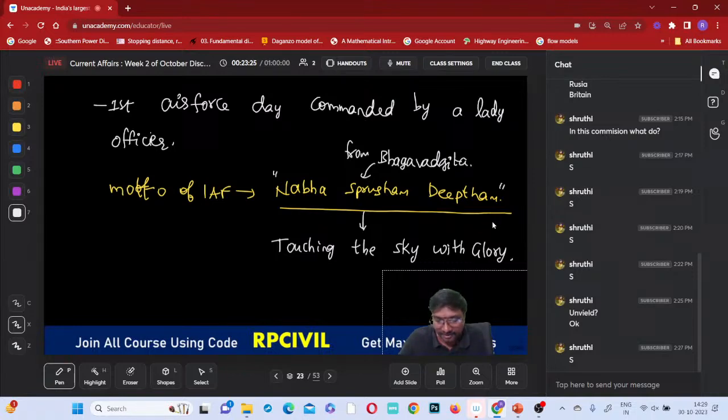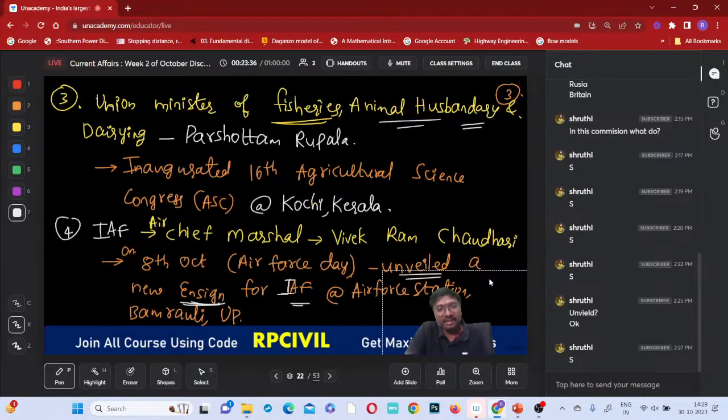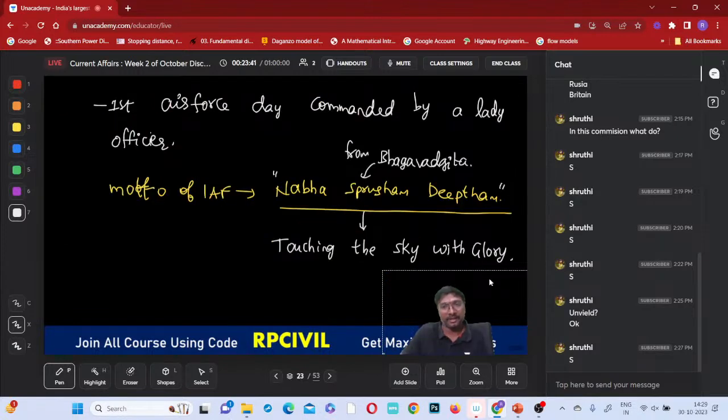Okay, from where is it taken? It is taken from the Bhagavad Gita, verse 24 of chapter 11. "Touching the sky with glory" is the motto, and these are the new standards, or new motto. Shall I move to the next one?